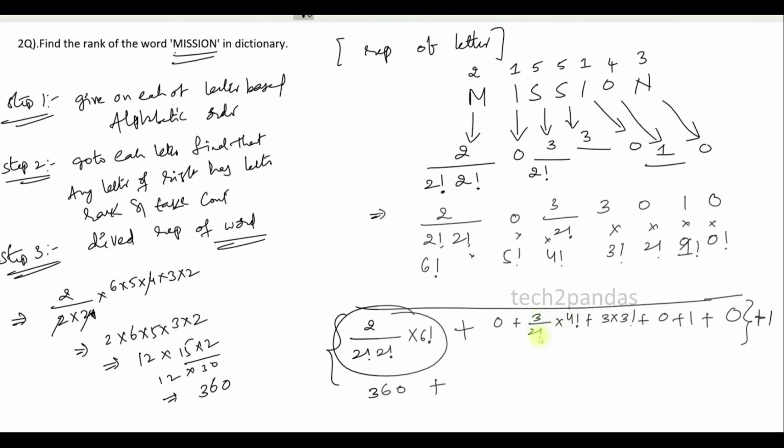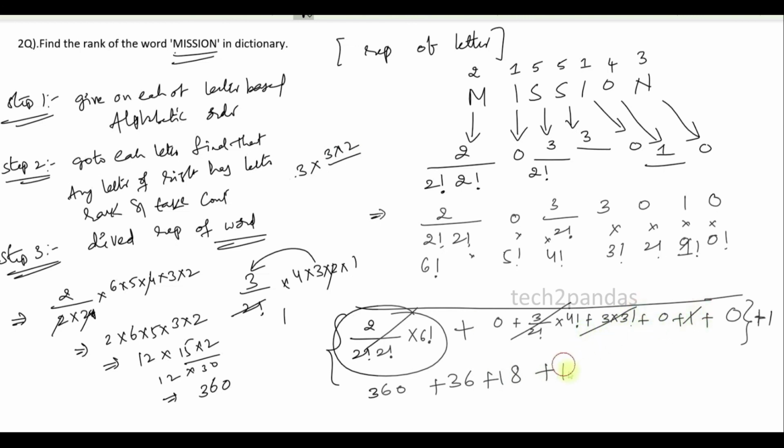Again 3 by 2 factorial into 4 factorial. 3 by 2 factorial into 4 factorial is nothing but 4 into 3 into 2 into 1. 2 factorial is nothing but 2 only. 2 ones are 2. Nothing but 4 into 9, 36. Plus this is gone, this is gone. 3 into 3 factorial is nothing but 3 into 6. So 6 3s are 18. Plus this is completed. Take inside 1, and in the final answer we need to add 1.